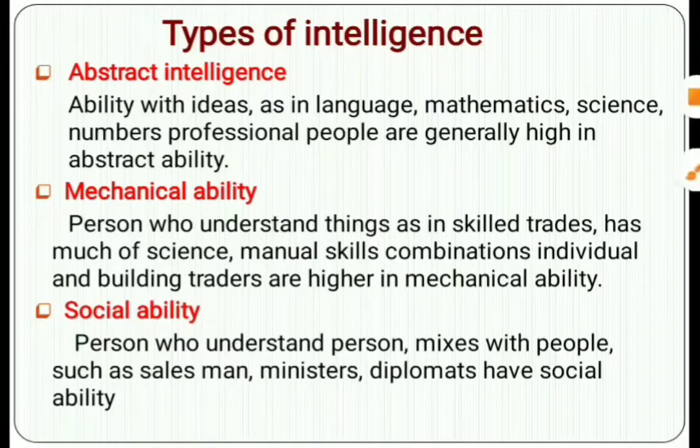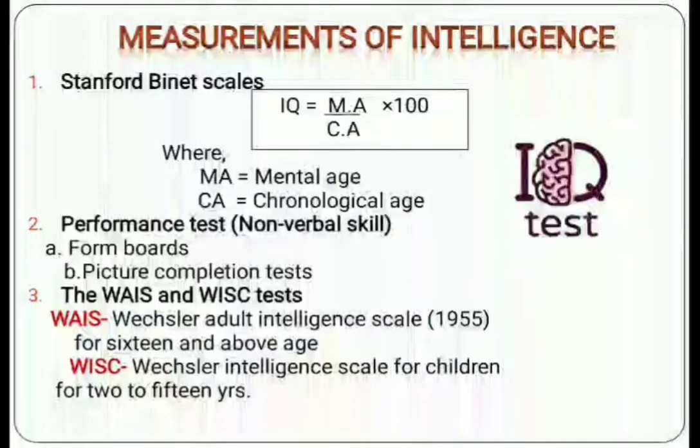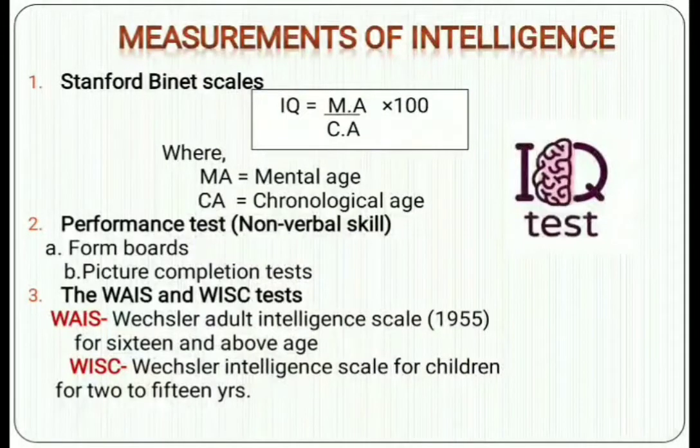Next is the measurement of intelligence. Here there are three tests. The first is the Stanford Binet scales. The second is the performance test, also called the non-verbal skill test. The third is the WAIS and WISC tests, that is, the Wechsler Adult Intelligence Scale and the Wechsler Intelligence Scale for Children. So these are some scales or tests.